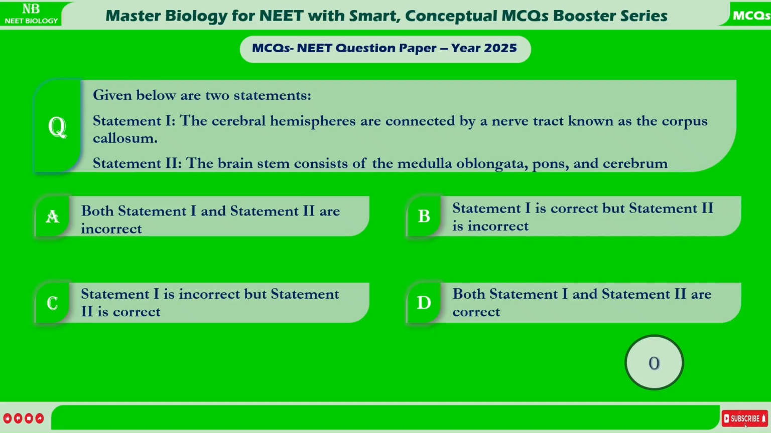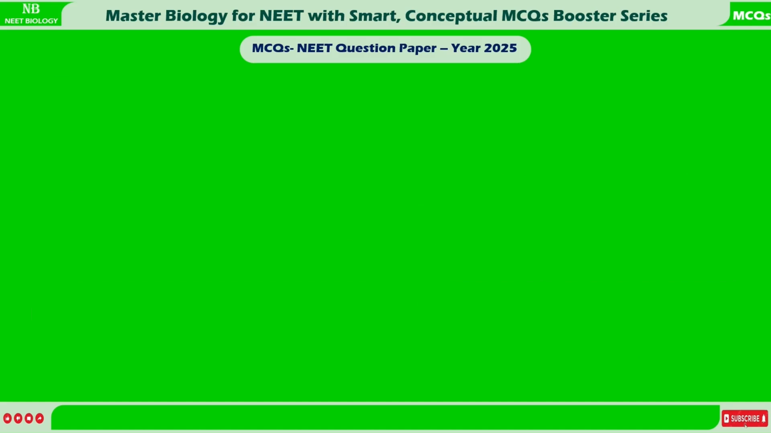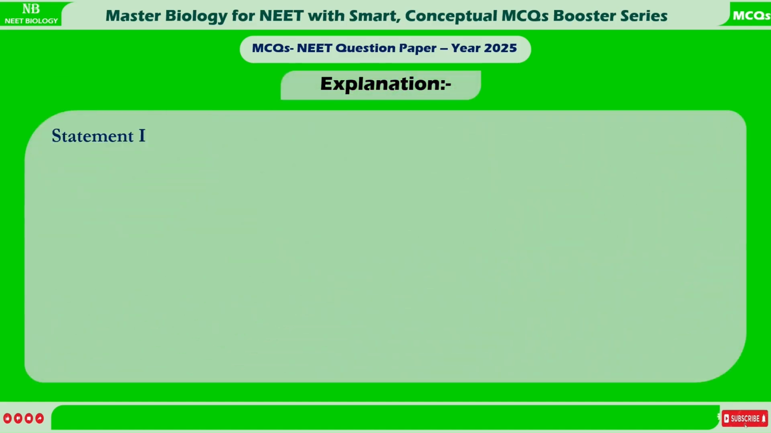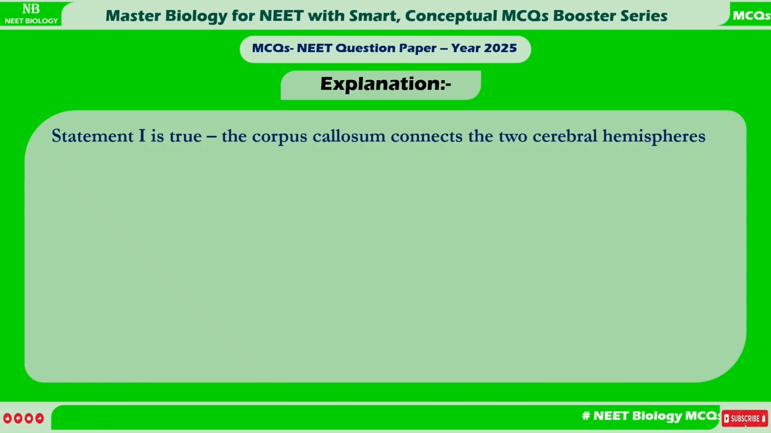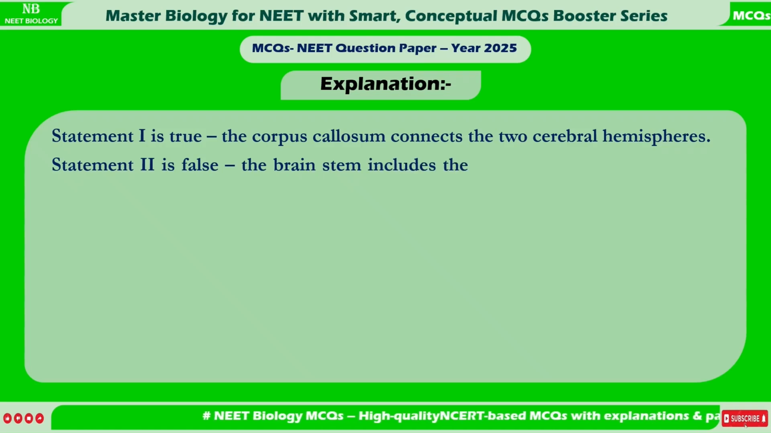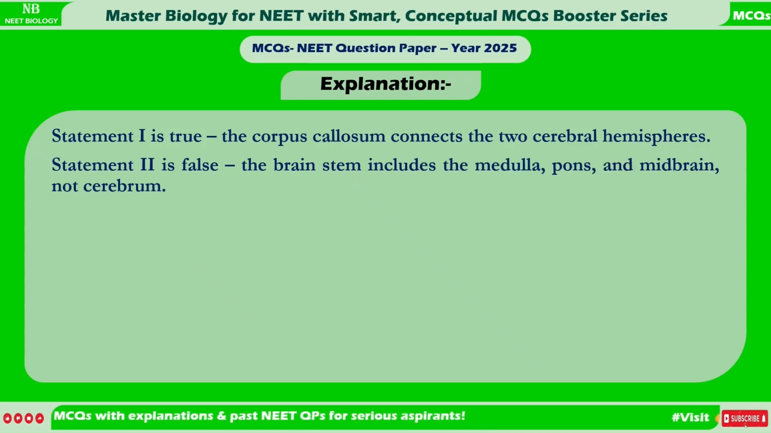Correct answer is B. Statement 1 is correct but Statement 2 is incorrect. Explanation. Statement 1 is true, the corpus callosum connects the two cerebral hemispheres. Statement 2 is false, the brainstem includes the medulla, pons, and midbrain, not cerebrum.